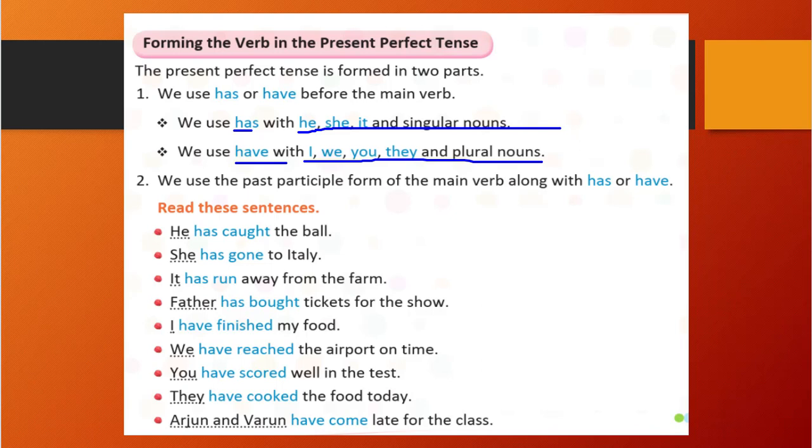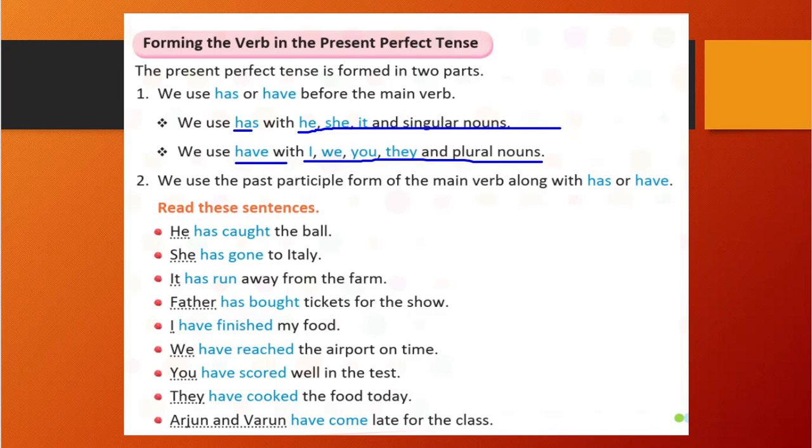We will use the past participle form of the main verb along with has or have. What are we using here? Past participle, that is our third form. Correct? That is our third form. Okay. So let's see here. You see the example. What is written here?